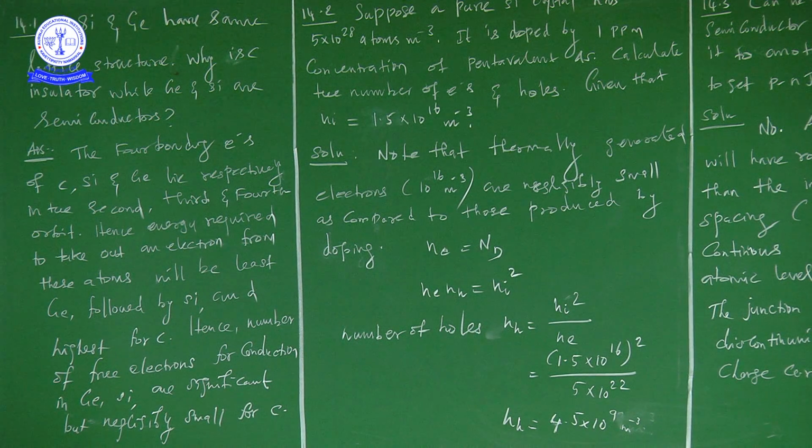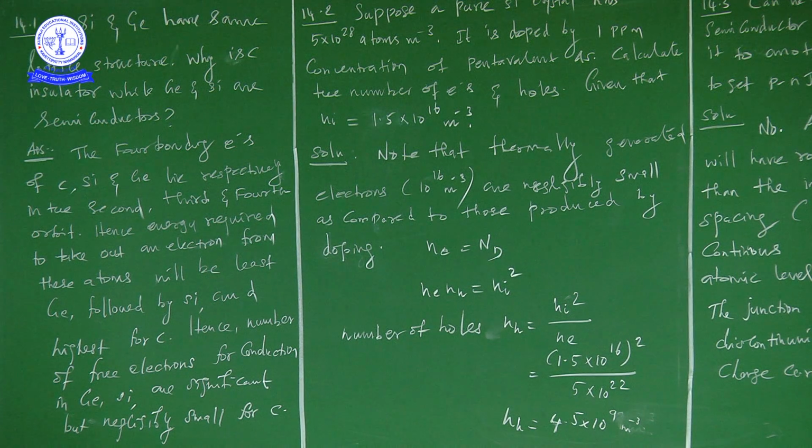Carbon, silicon and germanium have the same lattice structure. Why is carbon an insulator while silicon and germanium are intrinsic semiconductors? It is a very good question, and a nice one to understand the differences between carbon on one side and silicon and germanium on the other.